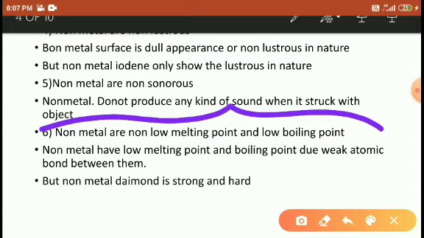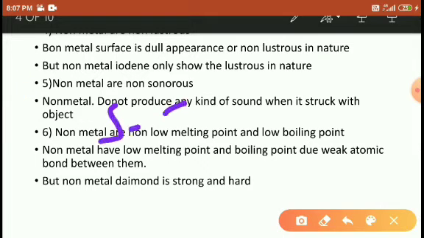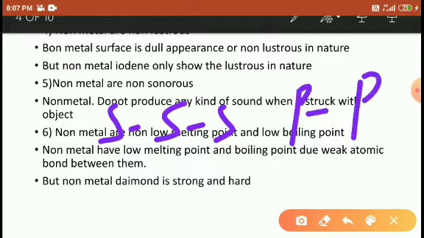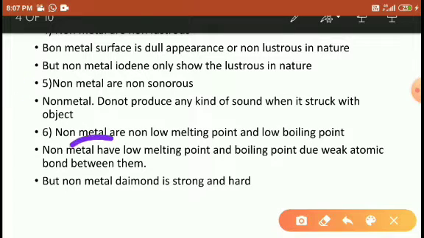Non-metals have low melting points and low boiling points. Which non-metals are these? The non-metals already discussed. Due to the weak bonding present between the sulfur or between the phosphorus, they melt at very low temperature and boil at very low temperature.